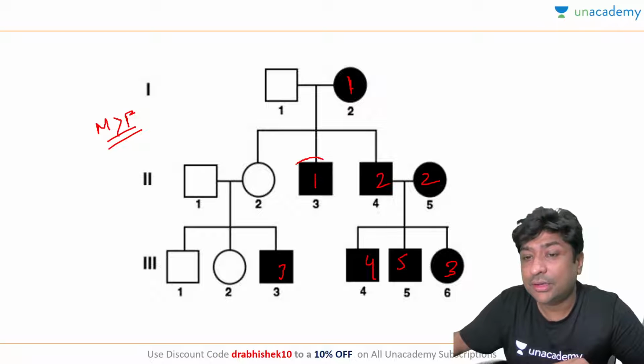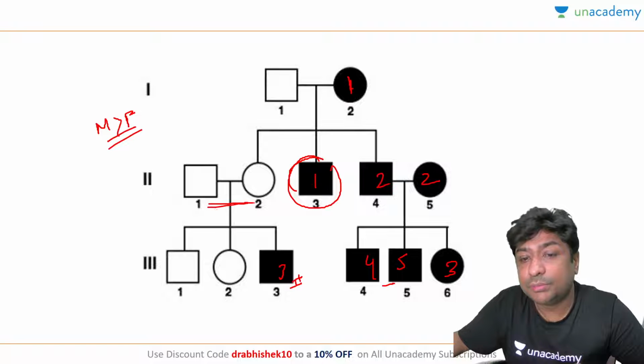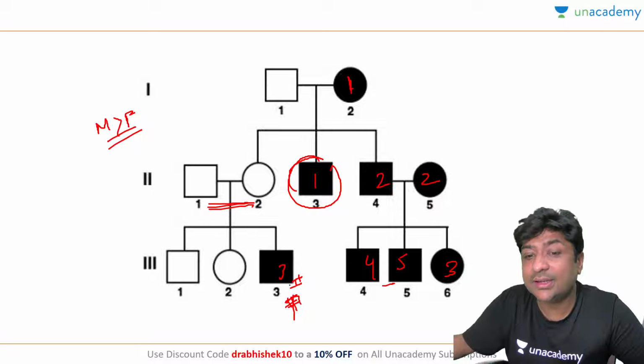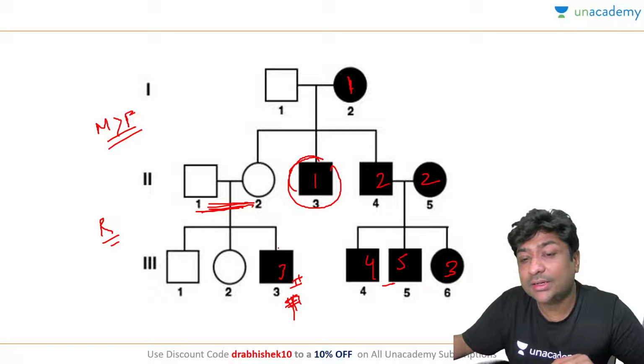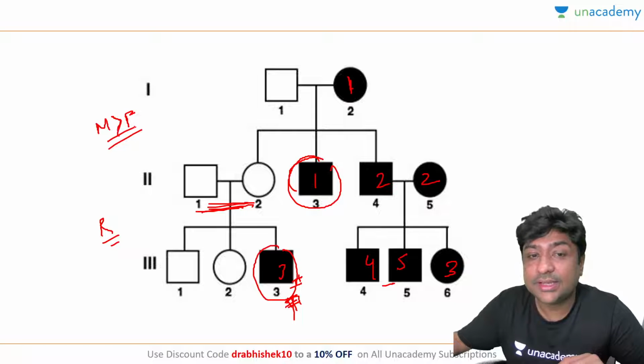Horse night pattern. From uncle to nephew. And this definitely is a recessive disease. If you see, both the parents are not affected, and suddenly one of the children is affected. So this definitely is a recessive trait. The best thing is, if both the parents are normal and suddenly there is an affected child, it is a recessive trait. And you can see because male is greater than female.